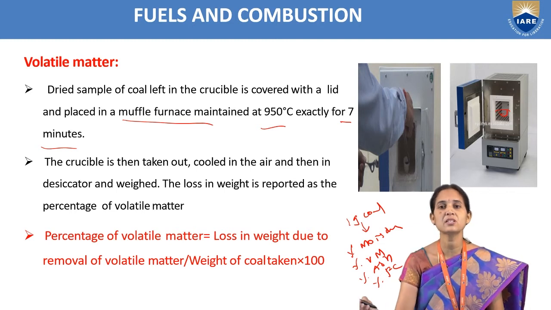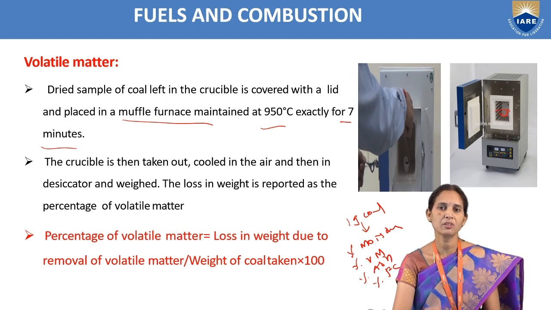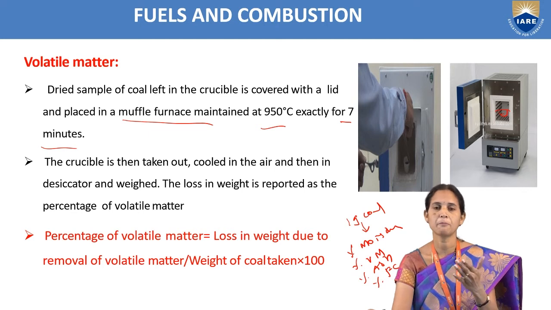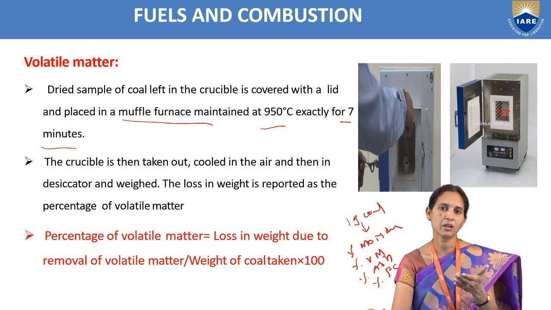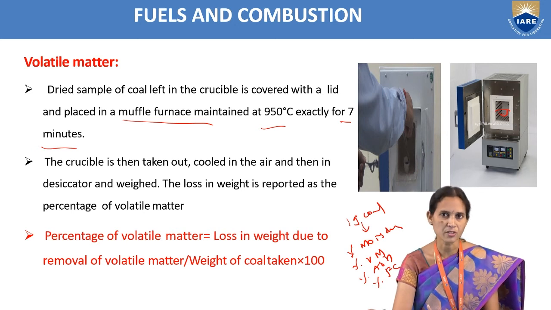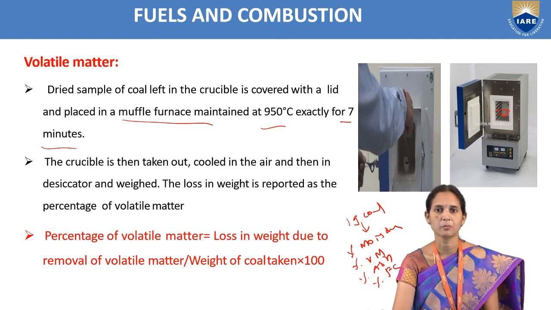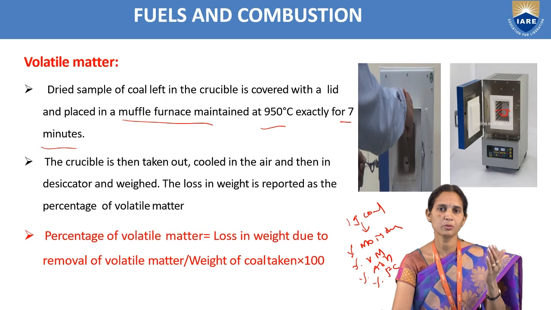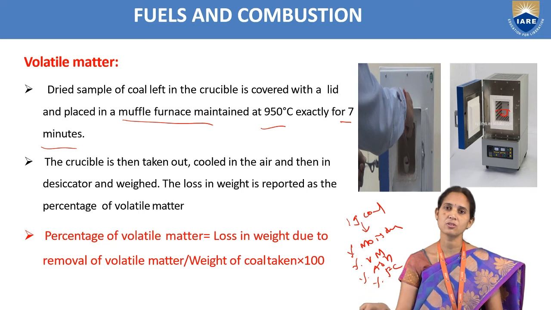Now we can find out the percentage of volatile matter, which is equal to the loss in weight due to the removal of volatile matter by the weight of coal taken into 100. For example, in the percentage of moisture, when we took the weight of the coal sample, we had 1 gram. After the moisture process, we got 0.8 gram. Now after doing volatile matter, we got 0.6 gram. So we observe some loss in weight, and we can find the percentage of volatile matter.